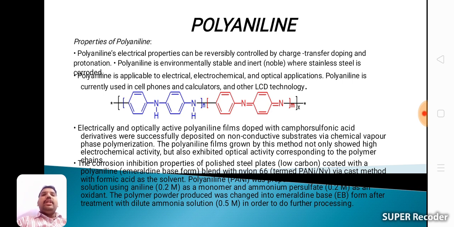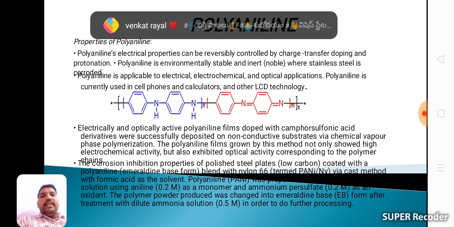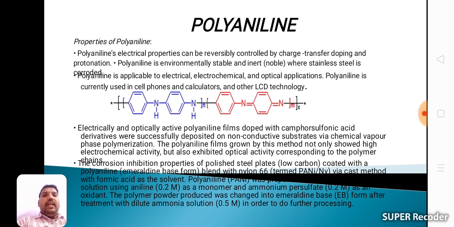Okay, the corrosion inhibition properties of polished low carbon steel plates coated with polyaniline, that is the emeraldine base form, blended with nylon 6,6 by the cast method with formic acid as a solvent. Polyaniline solution uses aniline 0.2 molar as a monomer and ammonium persulfate 0.2 molar as an oxidant.